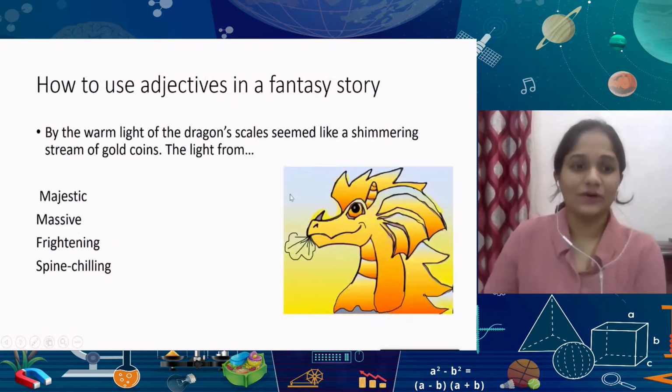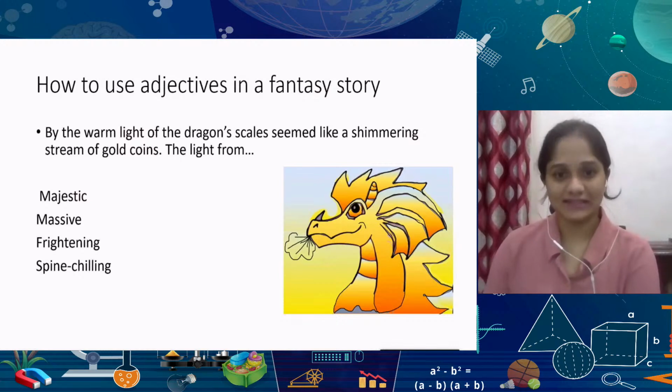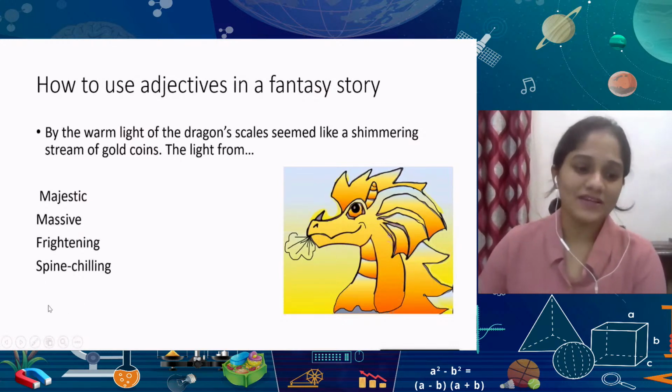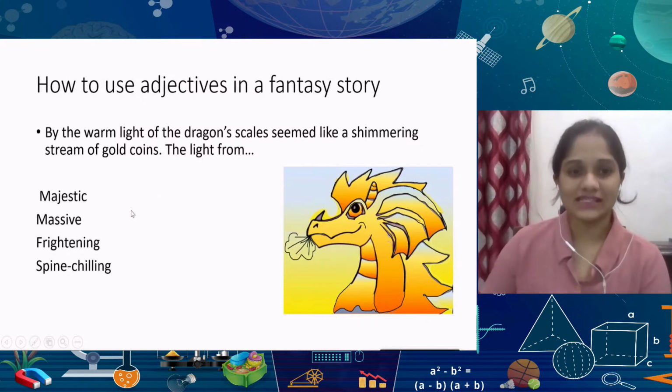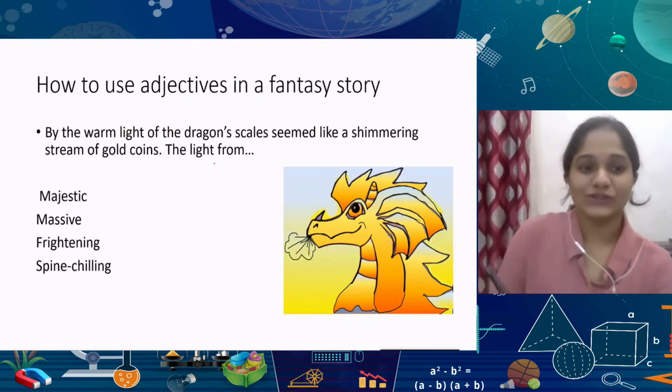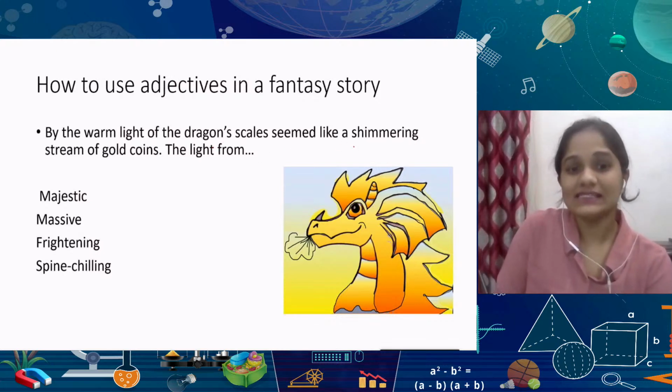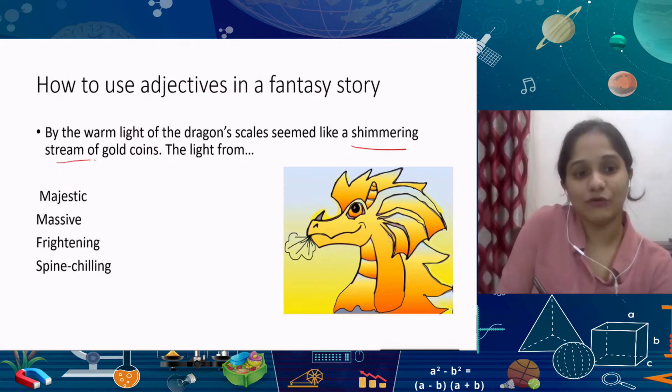Okay. Now, how to use an adjective in a fantasy story? This is more like a hint. One of the things that are very common in fantasy stories are things like dragons and monsters. So you can see from this sentence here, the warm light of the dragon scale seemed like a shimmering stream of gold coins.